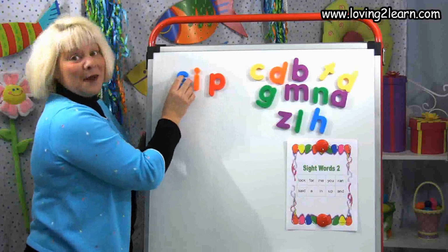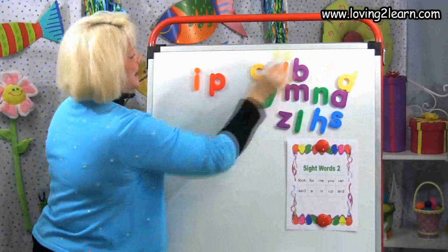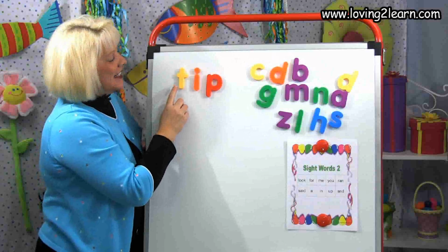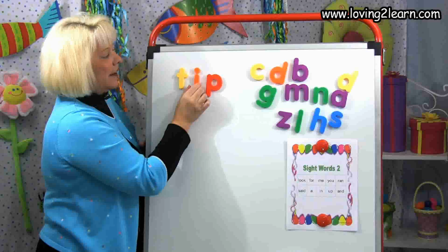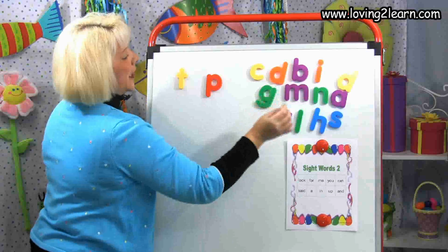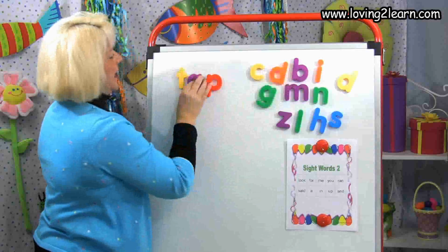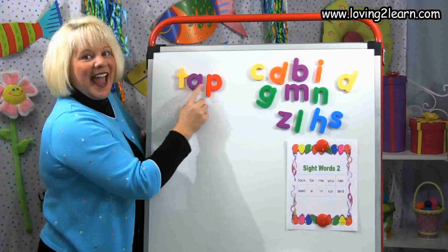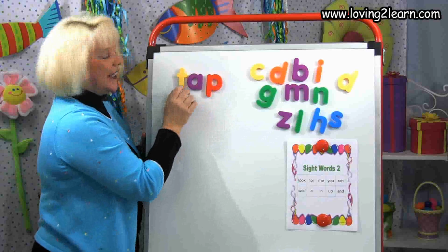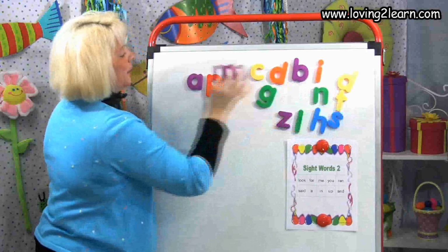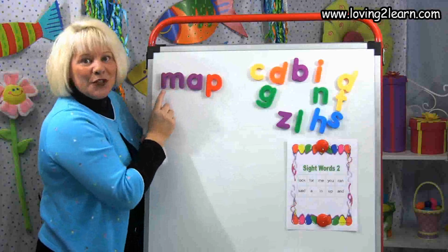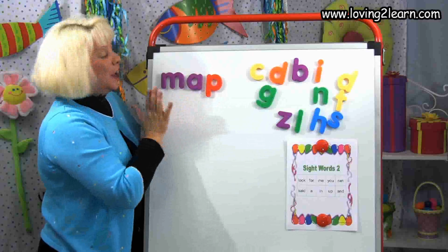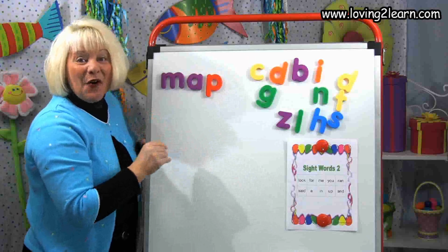Sip. Good. I'm taking the S off and I'm getting a T. What word did I make? Tip with that ip chunk. I'm taking the I out and I'm getting the A. What word did I make? Tap. Good. I'm taking the T off and I'm getting the M. What word did I make? Map. You can play this game over and over again.